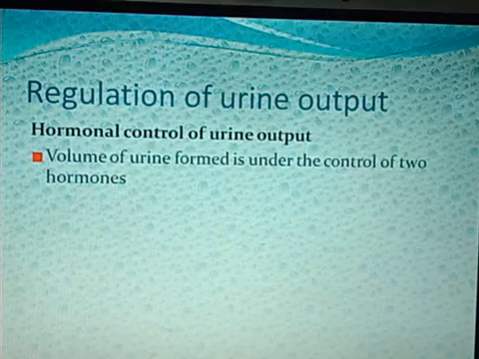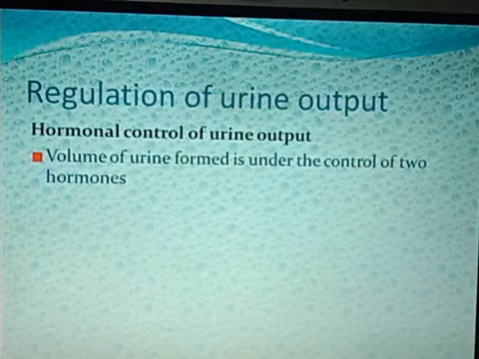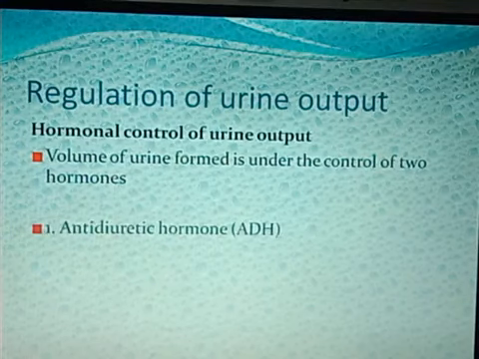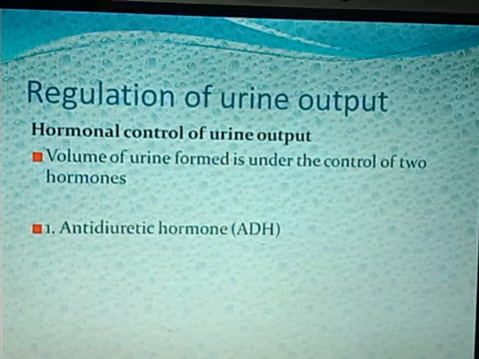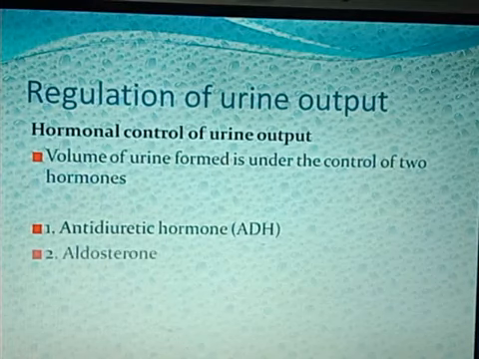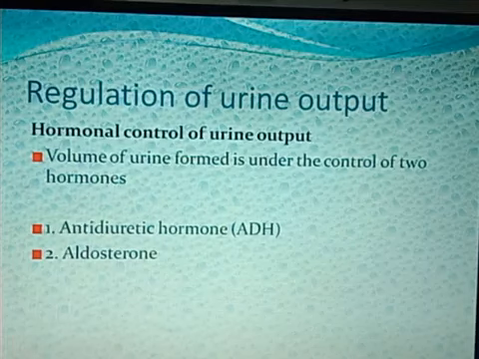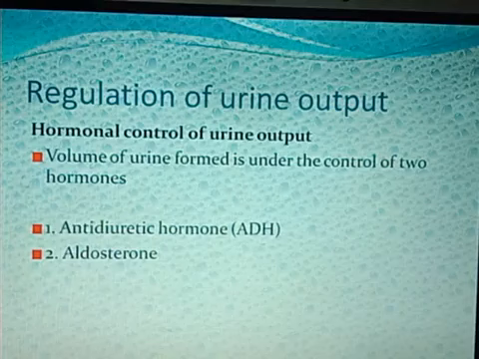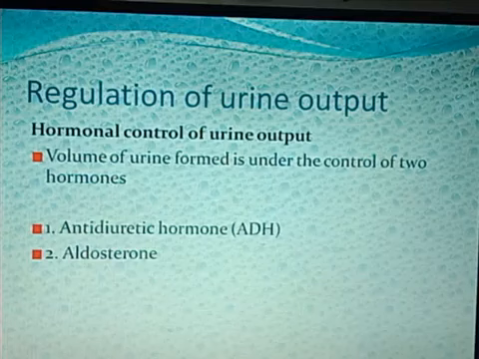The first hormone is ADH or antidiuretic hormone, and the second one is aldosterone. These two hormones play a very important role in controlling the formation of urine volume.